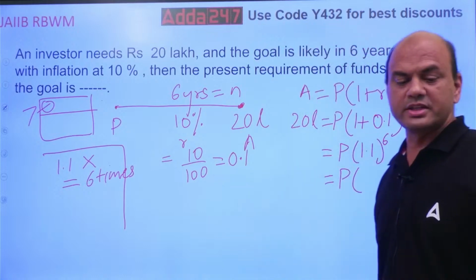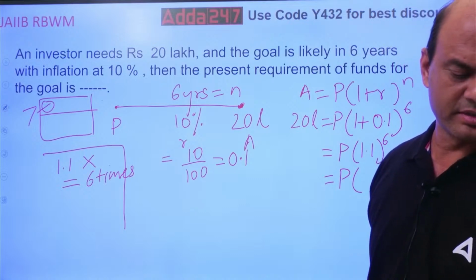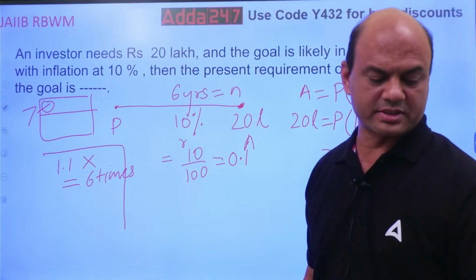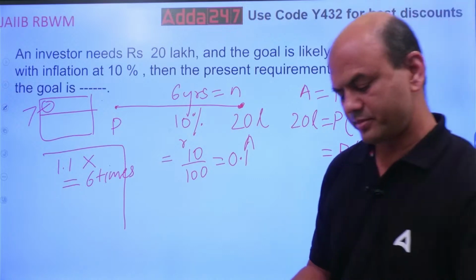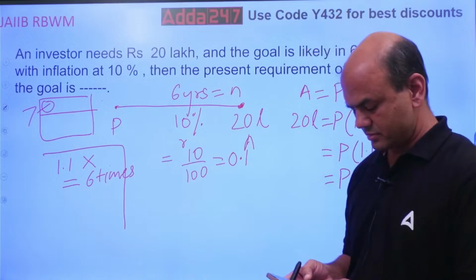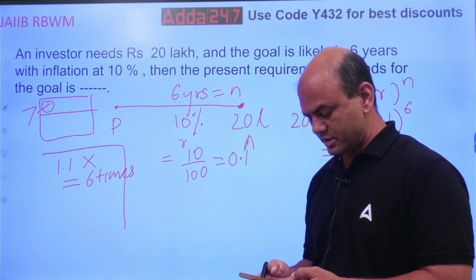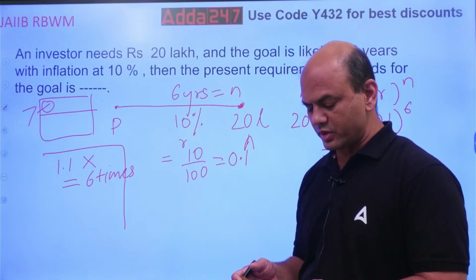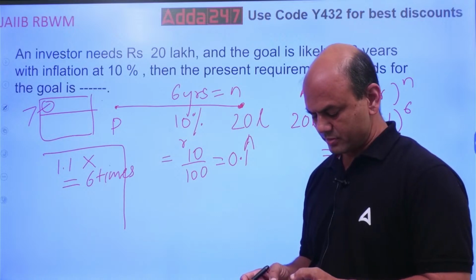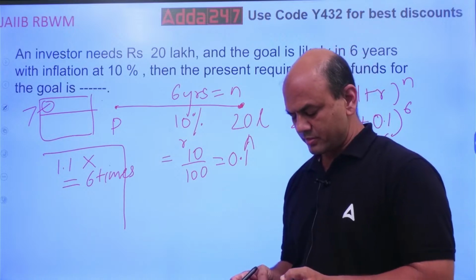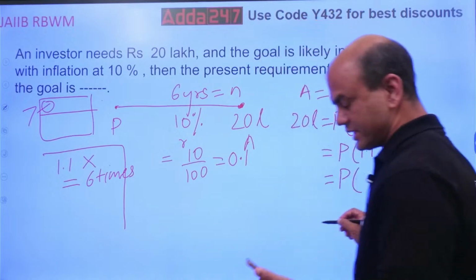So solve this. What is 1.1 raised to 6? Anyone? Give me fast. Let me also try it. 1.1 into, equal to, I am getting it as 1.77.